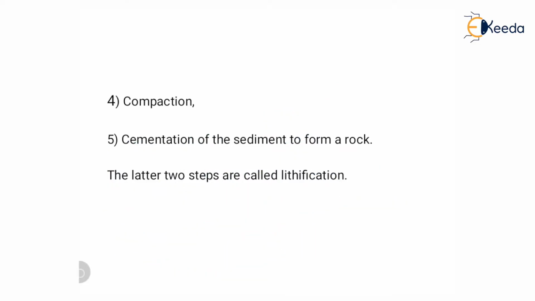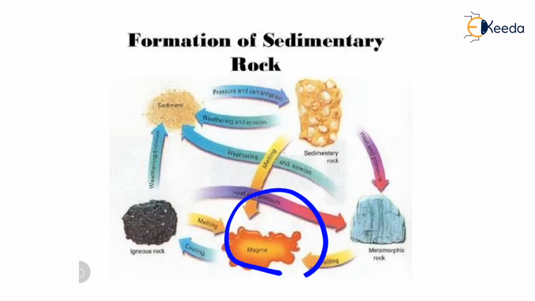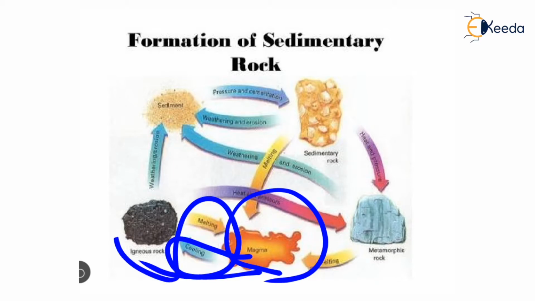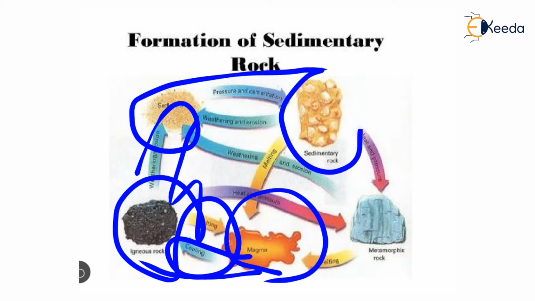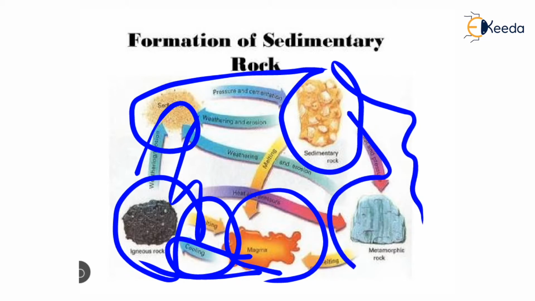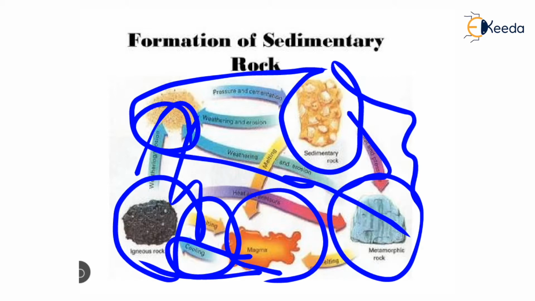See the details in your study. This is the magma chamber. Magma comes onto the earth's surface. We know how igneous rock is formed: magma comes to the surface, cools, and forms igneous rock. Because of weathering, igneous rock converts into sediment, and because of pressure and cementation, the sediment converts into sedimentary rock. Again, because of the impact of pressure and temperature, sedimentary rock converts into metamorphic rock. If a metamorphic rock again gets weathered and forms weathering product, then it is again converted into sedimentary rock. This type of cycle is called the rock cycle.